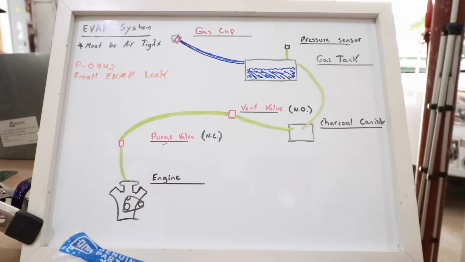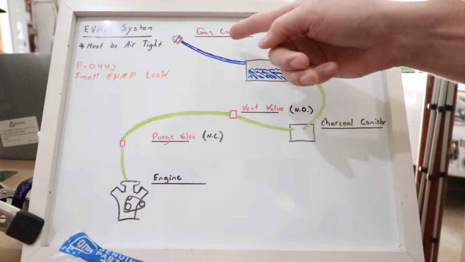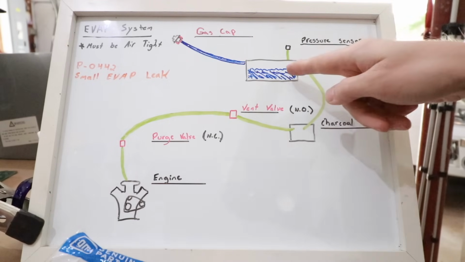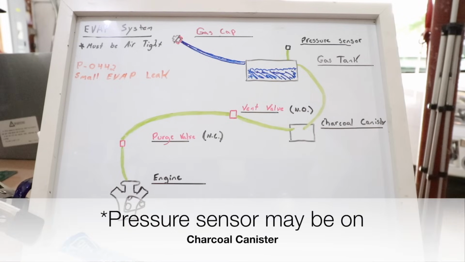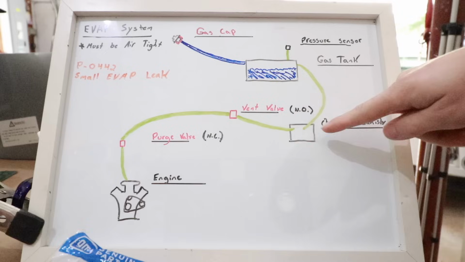And the first thing I'd recommend doing would be replacing the gas cap with an OEM gas cap, clearing the code, and giving the car a few days, maybe a week or two, and seeing if that code comes back, because that is your most likely culprit. From there, there is a fuel line that allows that gasoline to flow down into the fuel tank. Now, the fuel tank has a pressure sensor, that's really important, and there's also a vapor line that goes from the fuel tank to the charcoal canister.